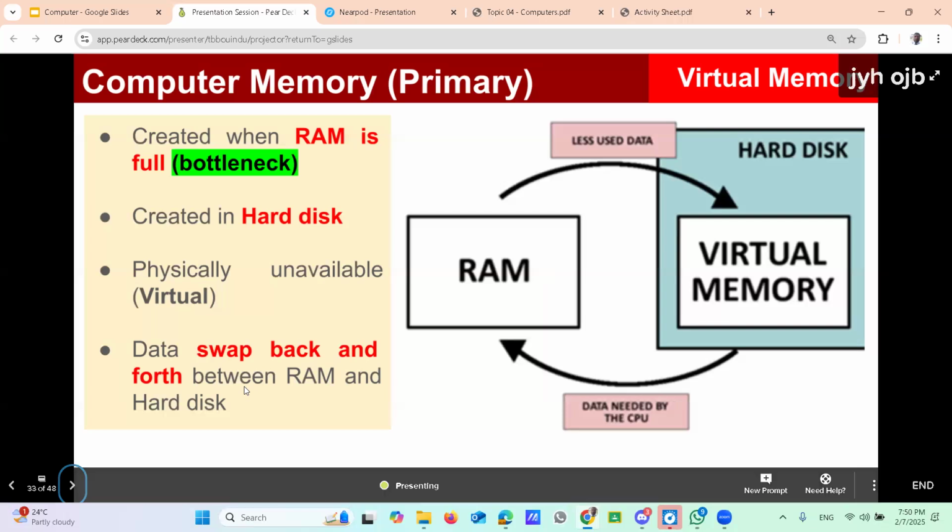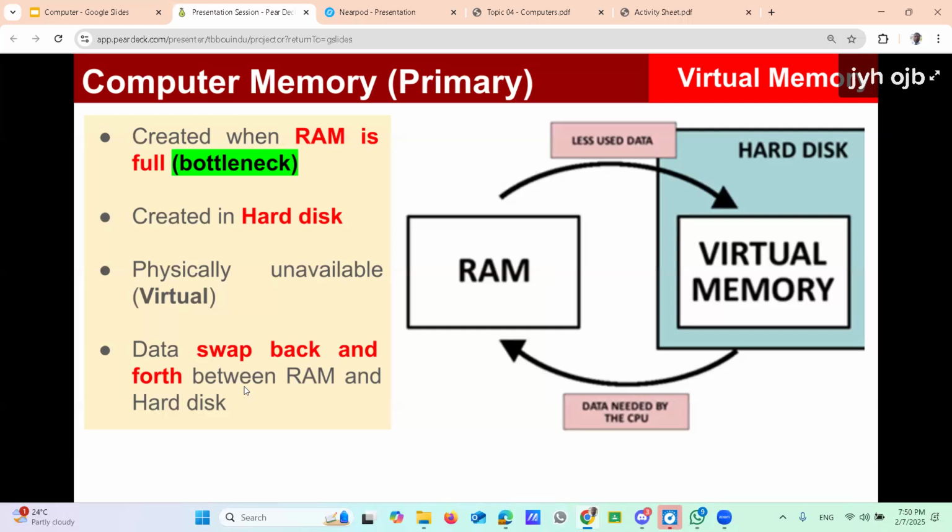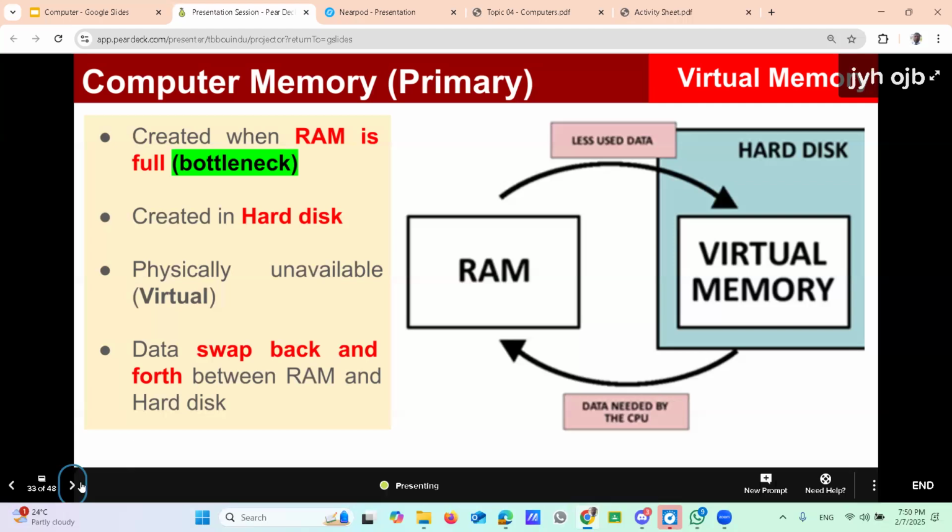How is the virtual memory created in the hard disk? By swapping RAM data back and forth with that particular area of the hard disk. Is that point clear? Yes, sir. Right. That's about virtual memory.